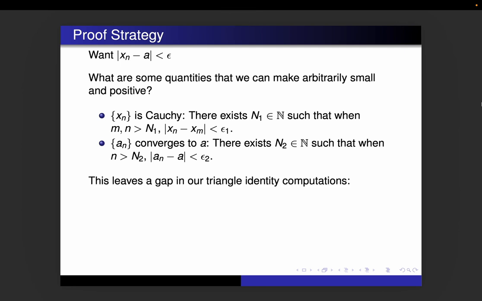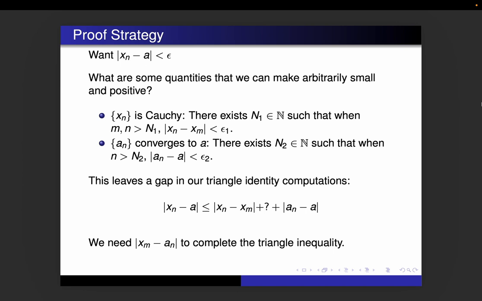Now, that's actually really nice, but it does leave a little gap in our triangle inequality, or triangle identity, right? So we have absolute value of xn minus a. We can get absolute value of xn minus xm, but then we've got to add an xm in there. And it's okay to have that an minus a, but then we got to subtract an an in there somewhere. So that little question mark kind of has to be absolute value of xm minus an. And the thing is, we don't have any choice over what n is. We do have a choice of what m is, right? We can make m whatever we want as long as we make m big enough to satisfy our Cauchy.